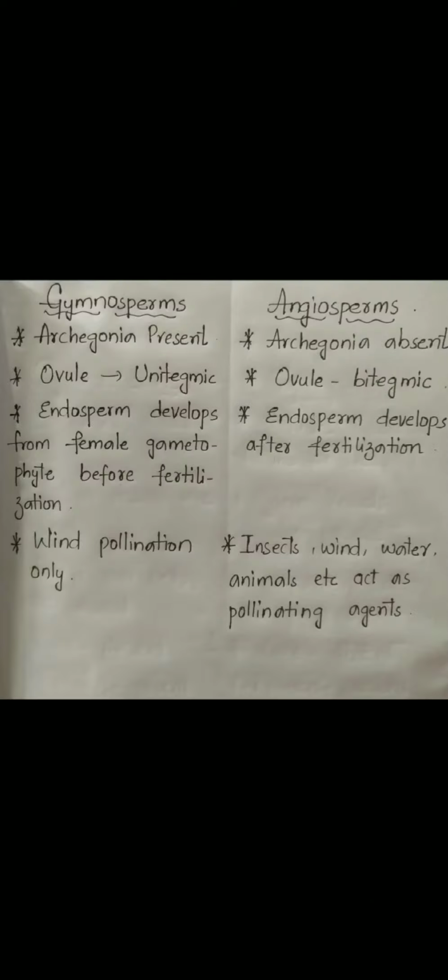Now moving to the endosperm. Endosperm develops from the female gametophyte before fertilization in gymnosperms, and in the case of angiosperms, endosperm develops after fertilization. In gymnosperms, pollination occurs only by wind, whereas in angiosperms, pollination occurs by insects, wind, water, animals, etc. So all these things will act as pollinating agents in the case of angiosperms.